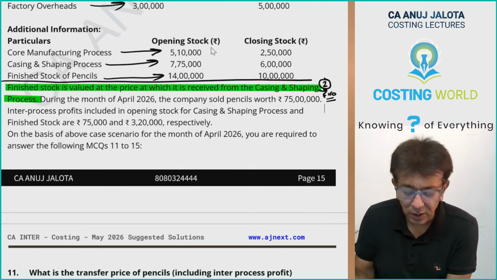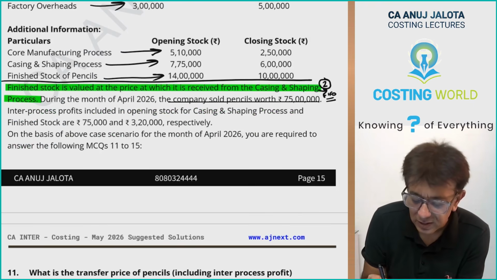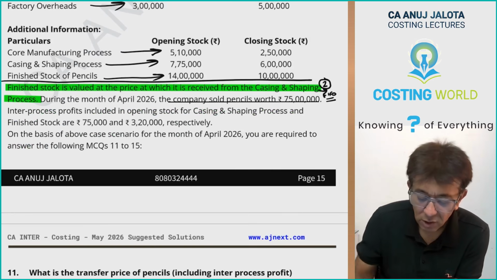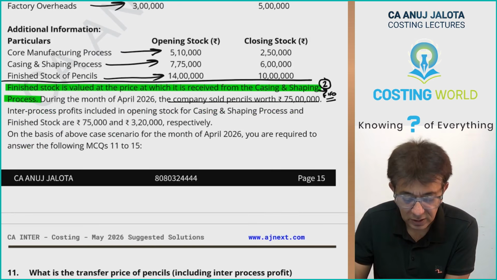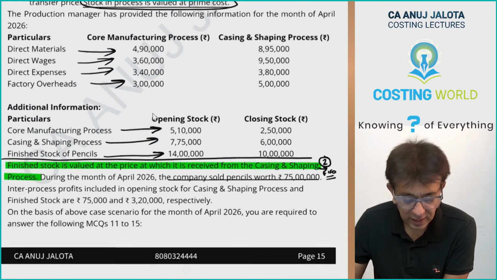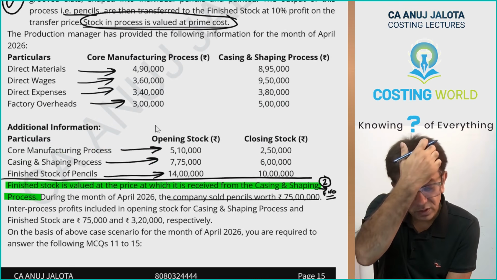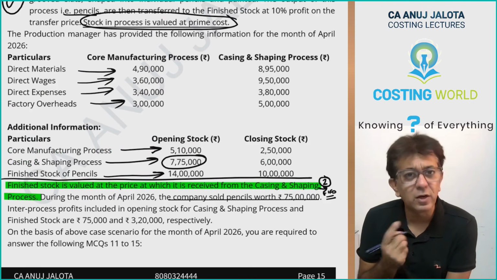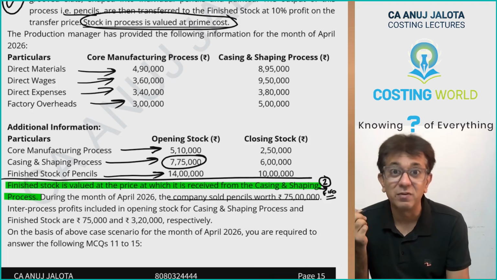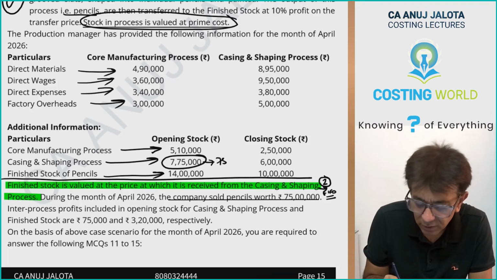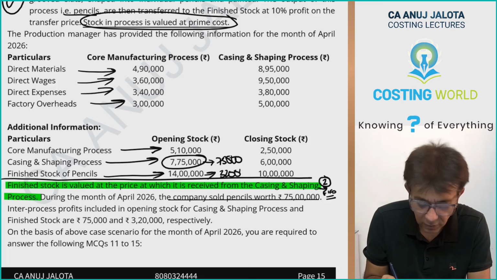During the month of April 2026, the company sold pencils worth 75 lakhs. Inter-process profits included in opening stock for casing and shaping process and finished goods are 75,000 and 3,20,000. Now you all will understand. Opening stock over here will include the inter-process profit that department 1 must have made whenever it transferred to department 2. This includes inter-process profit of 75,000 and finished stock includes a profit of 3,20,000.